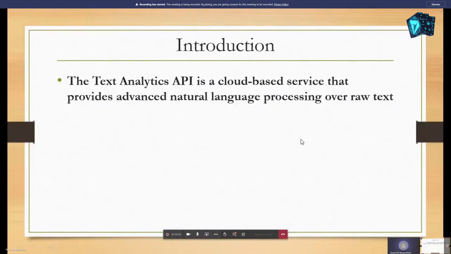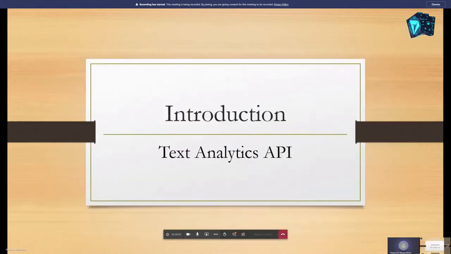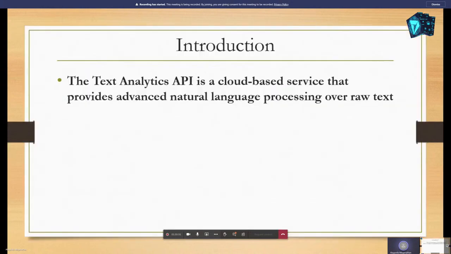Actually, the Text Analytics API. I will show you what it is. There are a number of APIs that come under Azure Cognitive Services, and here we are talking about the Text Analytics API. It is a cloud-based service that provides advanced natural language processing over raw data.